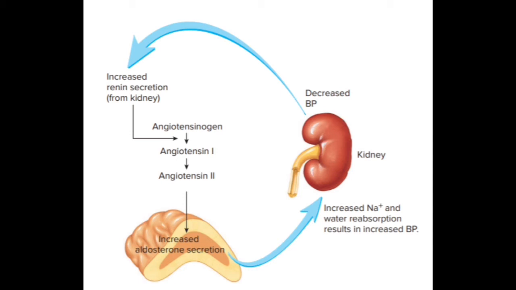Angiotensin 2 stimulates the adrenal cortex to secrete aldosterone. Aldosterone stimulates an increase in the reabsorption rate of sodium ion and chloride ion in the distal convoluted tubules and collecting ducts. In this picture, low blood pressure stimulates renin secretion from the kidney. Renin stimulates the production of angiotensin 1, which is converted to angiotensin 2, which in turn stimulates aldosterone secretion from the adrenal cortex. Aldosterone increases sodium ion and water absorption in the kidney.